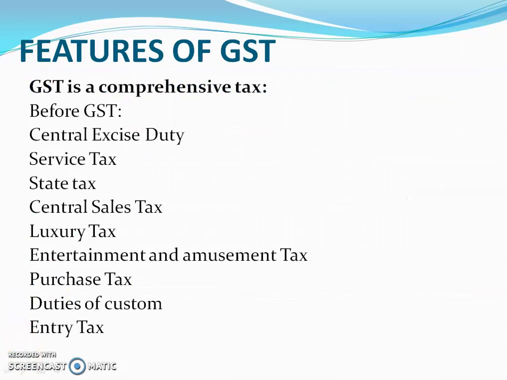Then the features of GST. GST is a comprehensive tax. So it means most of the central level and state level indirect taxes are subsumed under GST.